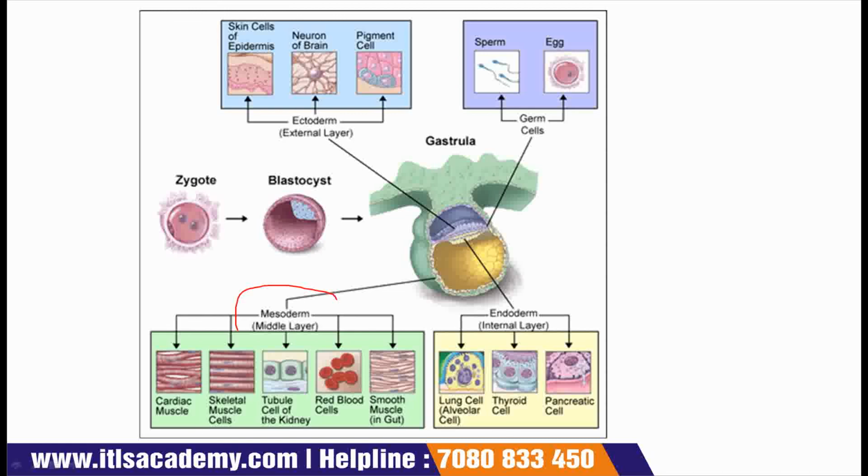Next one is mesoderm. Mesoderm is the middle layer of this gastrula, and this mesoderm will form cardiac muscles, skeletal muscle cells, tubule cells of the kidneys, red blood cells, and smooth muscle cells. So we can say the circulatory system, blood hematopoietic system, muscle cells, muscular system, and our excretory system. All these systems will be generated by the mesoderm or the middle layer of the gastrula.